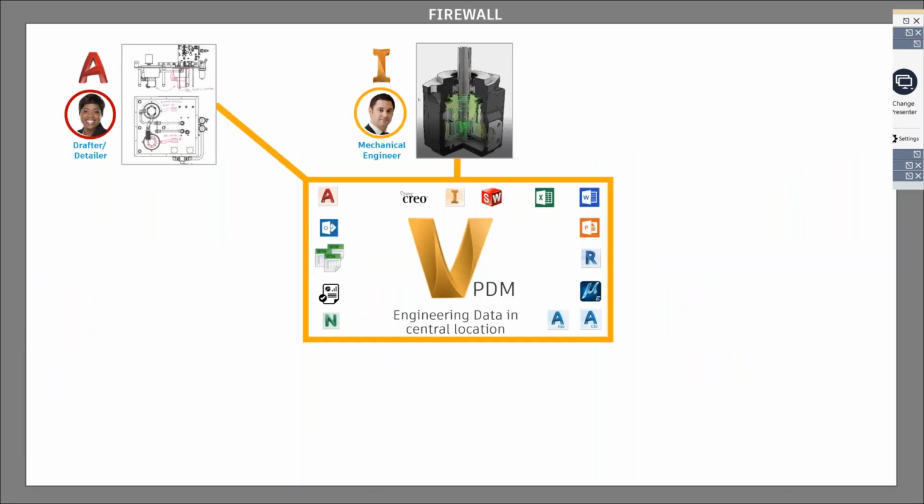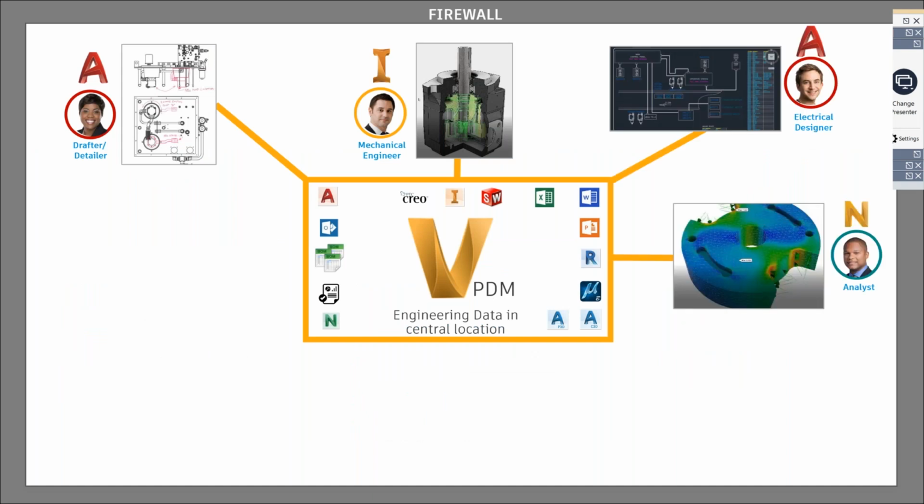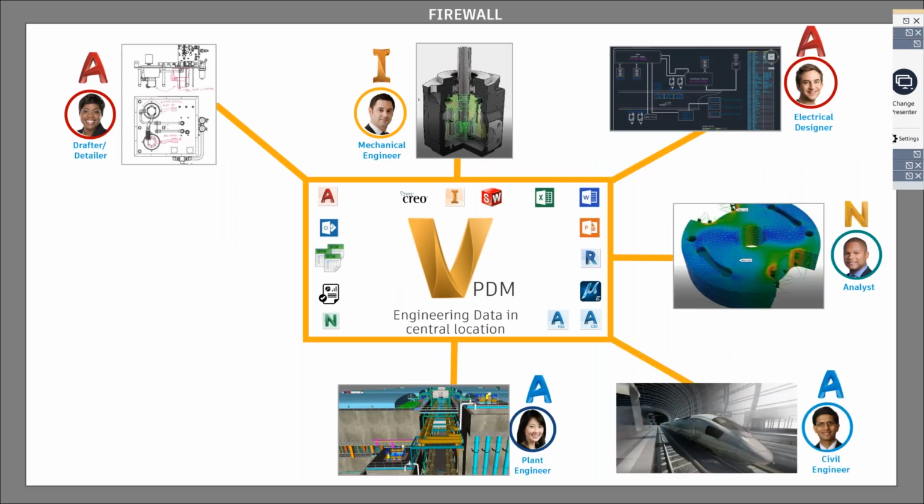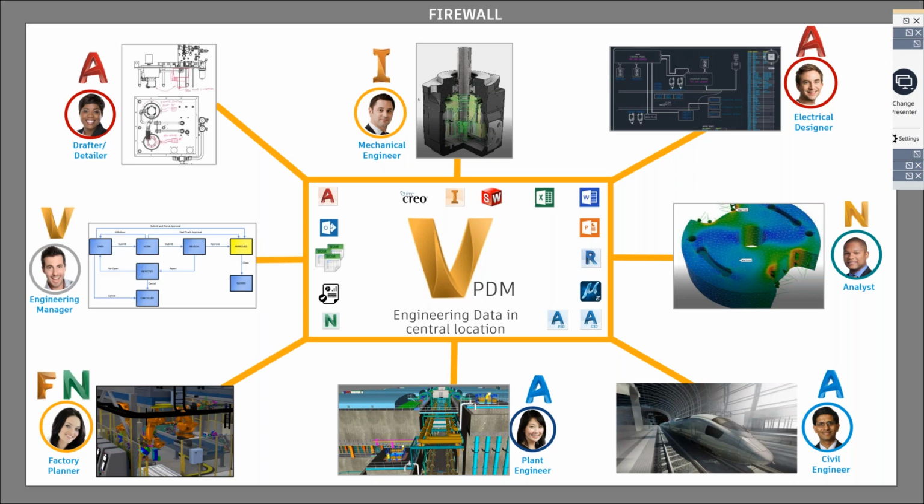So the way it works is, a huge amount of data is largely produced by the engineering team.